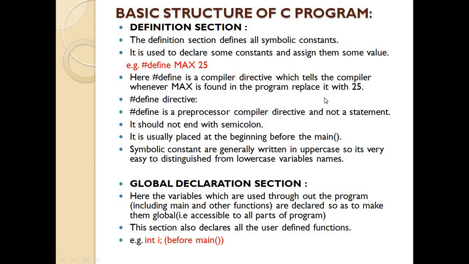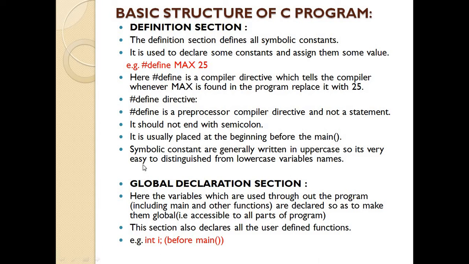Once we write hash define, it is a compiler directive which tells the compiler that the value is fixed throughout the program, and wherever max is found, it will be replaced with 25. Where in the program this word max is found, it automatically takes which value? 25. It should not end with a semicolon. It is usually placed at the beginning, before main. Main is one of the sections in the program, and symbolic constants are generally written in uppercase.